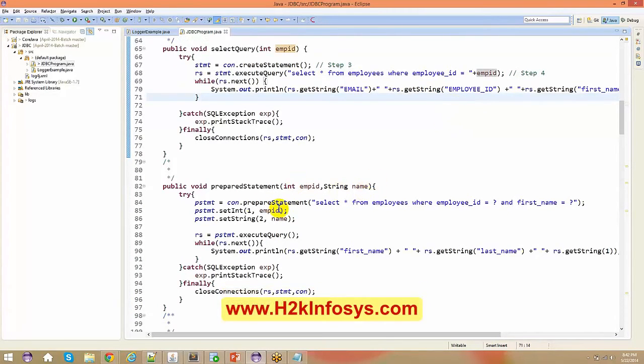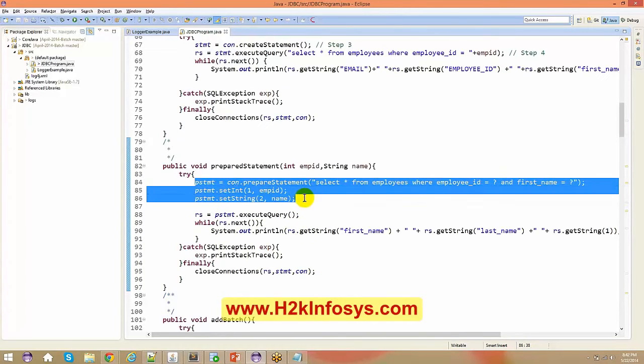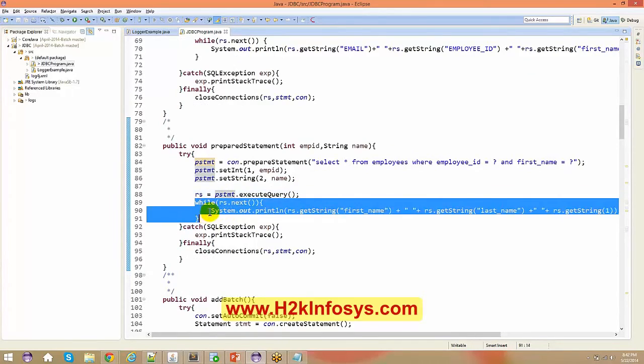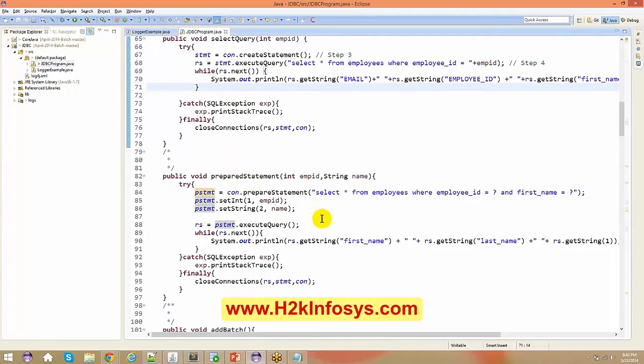So there is your set integer, there is your set string, and at last, once you are ready with your prepared statement, you just say prepared statement dot execute query. From here everything is the same as the way we saw it in your statement. So we have got statement, we have got prepared statement also.